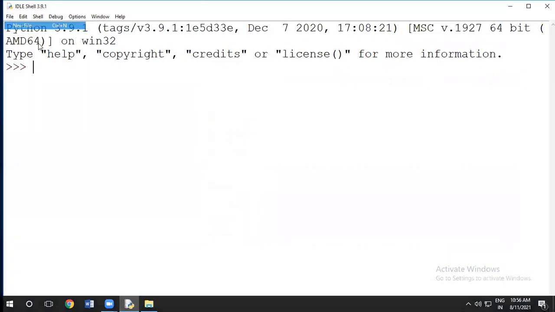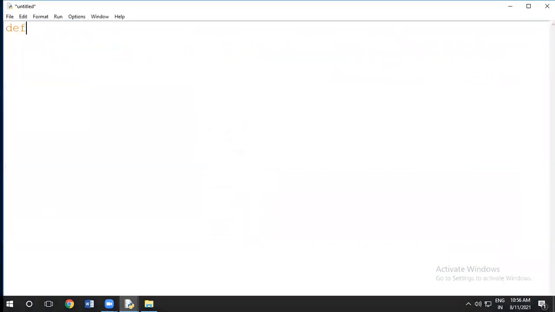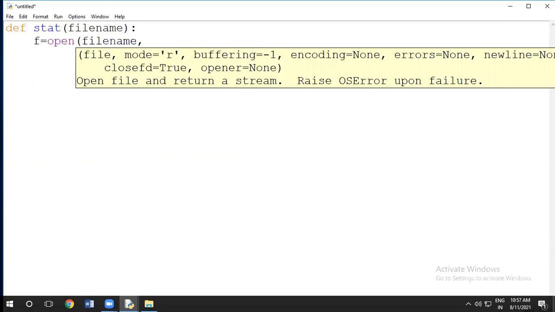I will open a new file here. And then I will write define state, and we have taken the file name. And then I have written f is equal to open, we are going to open the file name comma in read mode.